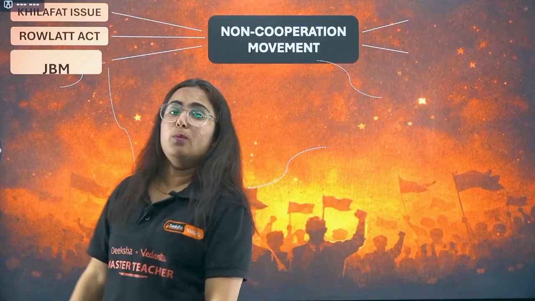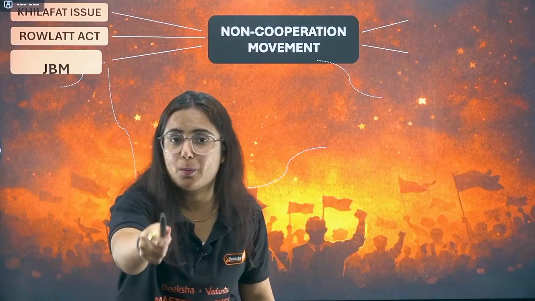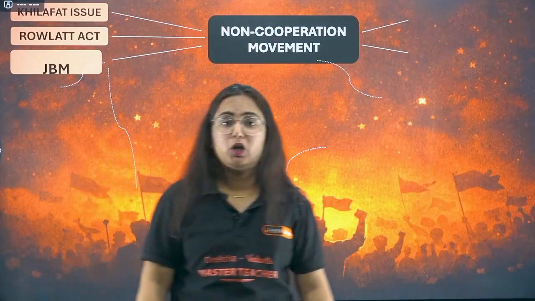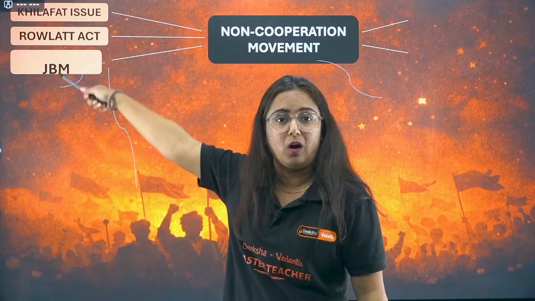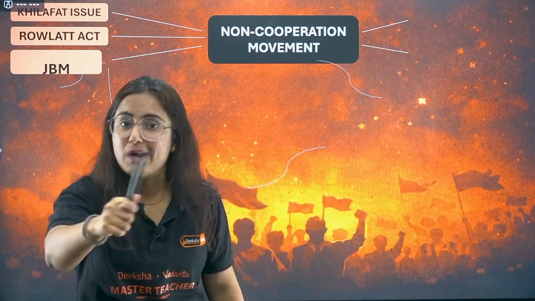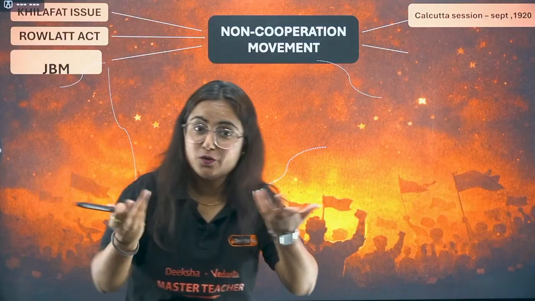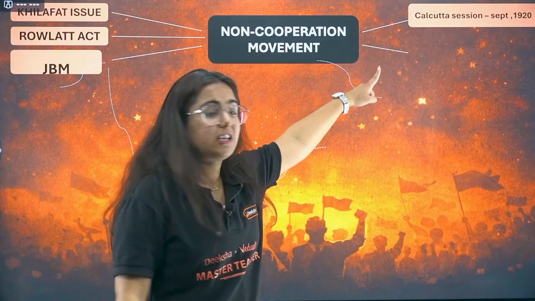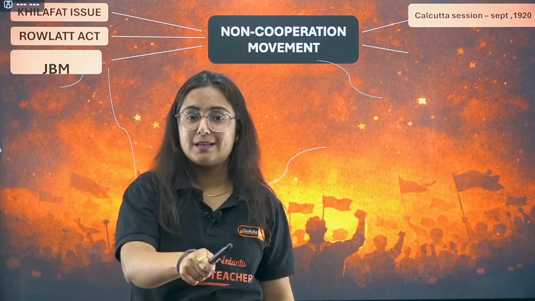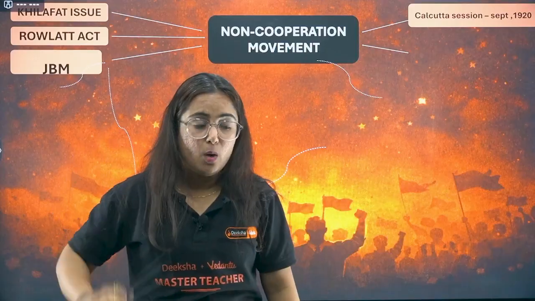We know that we have to challenge the Britishers back for the Rowlatt Act and the Jallianwala Bagh massacre. In response to that, a new movement was started, that is the non-cooperation movement. In this movement, they have to undo all these mistakes, and there was a demand for Swaraj. But when it was presented at the Calcutta session of the Indian National Congress organized in September 1920, what happened?